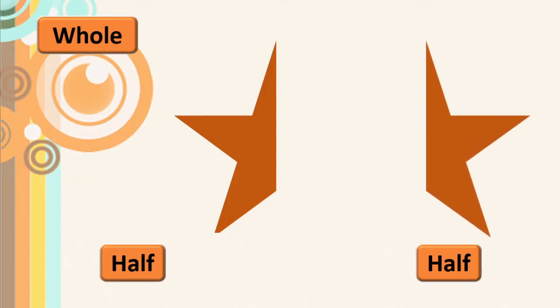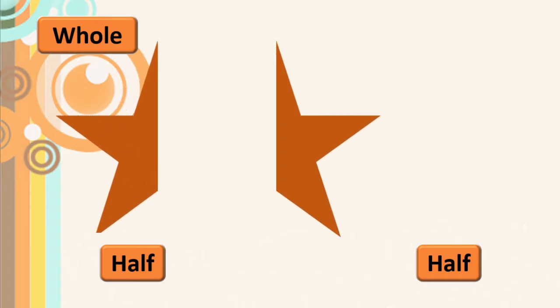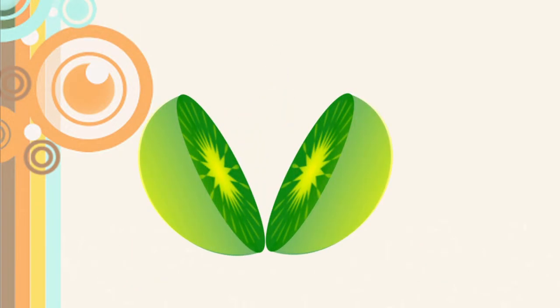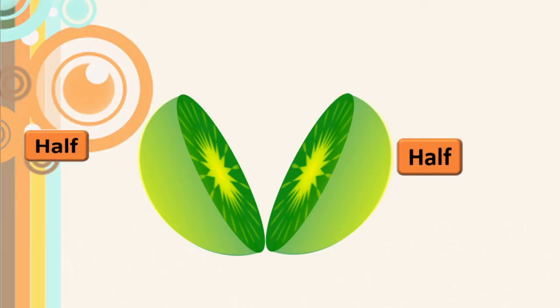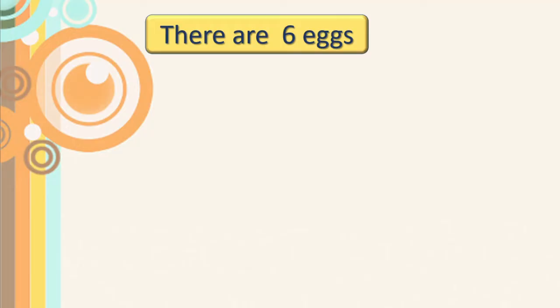See here, got this? See the shape? Both are the same in shape and size, isn't it? Then we can call these two parts halves. See this? Half, and this is also half. They can be called halves of a fruit. Correct? If the portions are not exactly alike, then we cannot call them half.